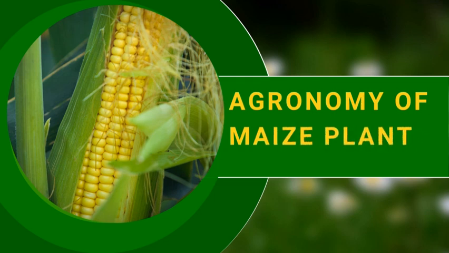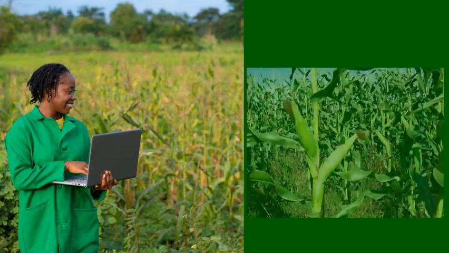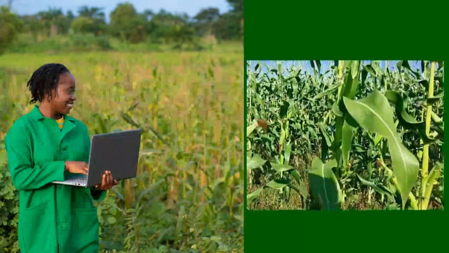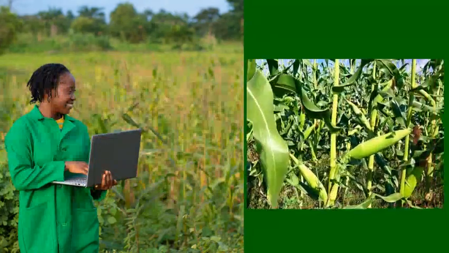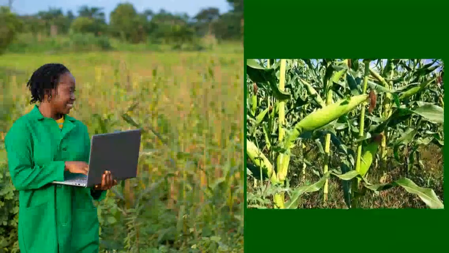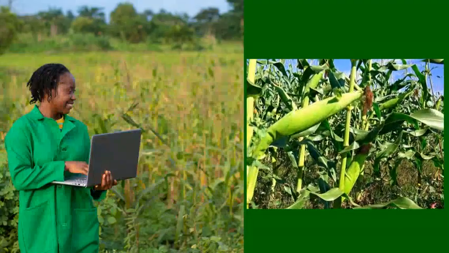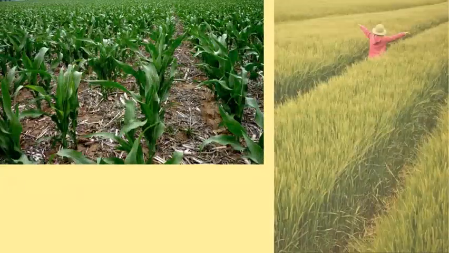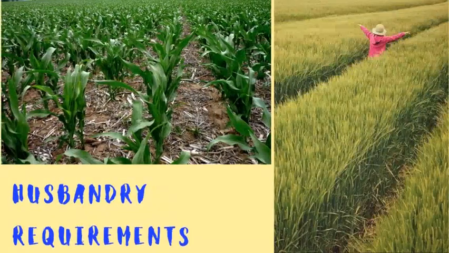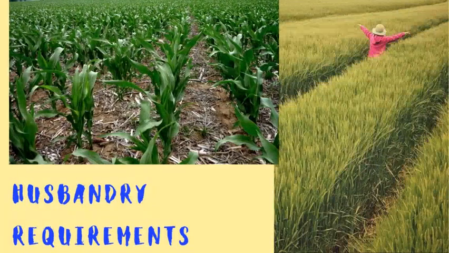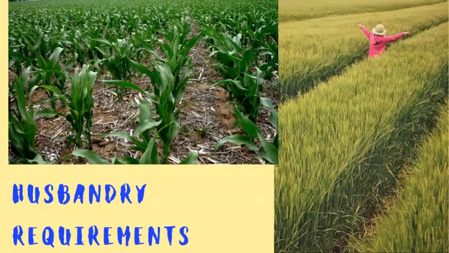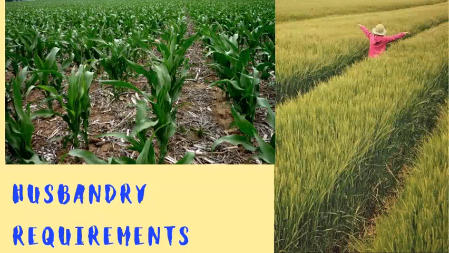The maize plant on its own normally bears both the male and the female parts. And maize belongs to the family Graminae. There are different varieties of maize. We have the flint maize, the yellow maize, the dent maize, the white maize, and hybrid maize.